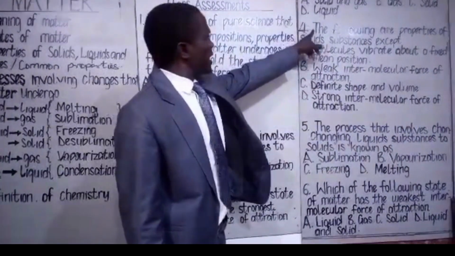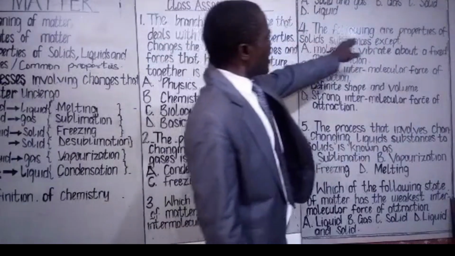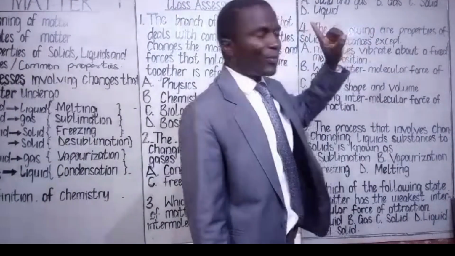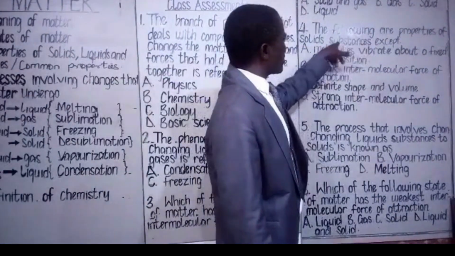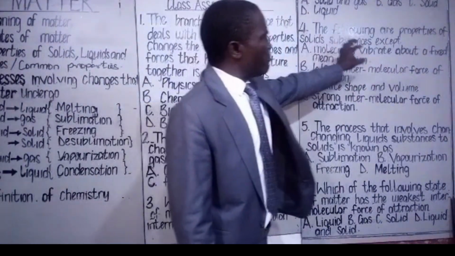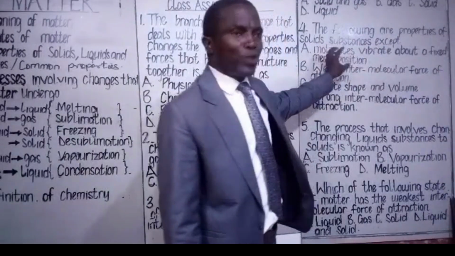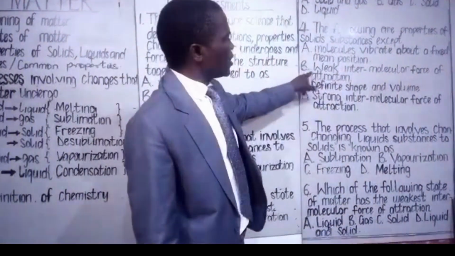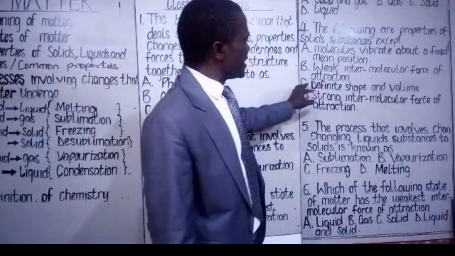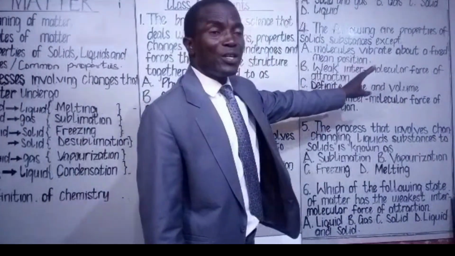Number 4, class assessment. The following are properties of solid substances except: A, molecules vibrate about a fixed mean position. B, weak intermolecular force of attraction. C, definite shape and definite volume.